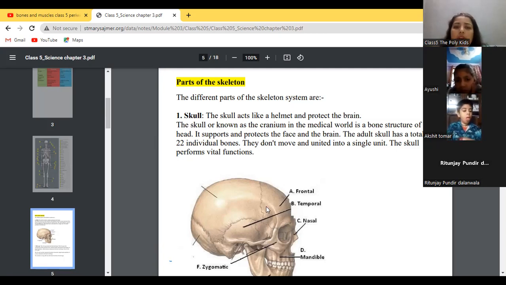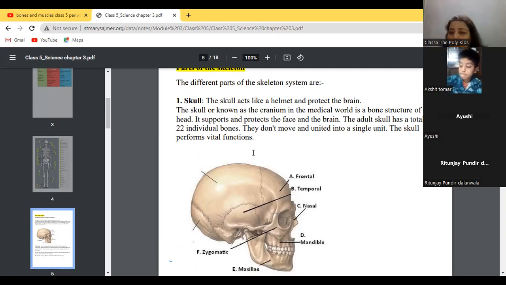The skull, known as the cranium in medical terms, is the bone structure of the head. It supports and protects the face and the brain. The adult skull has 22 individual bones. They don't move and are united into a single unit. The skull performs vital functions.